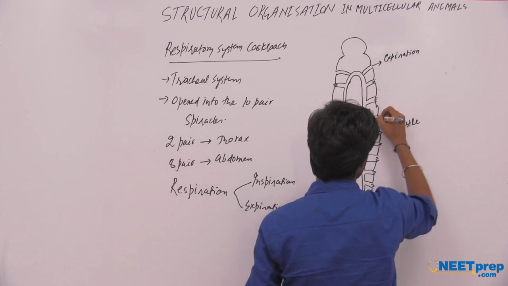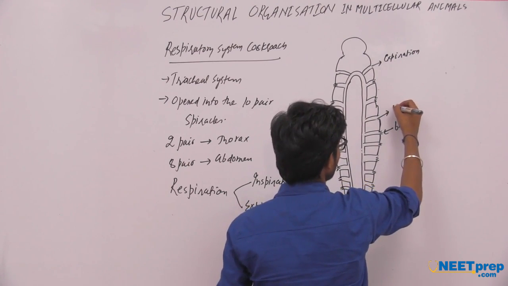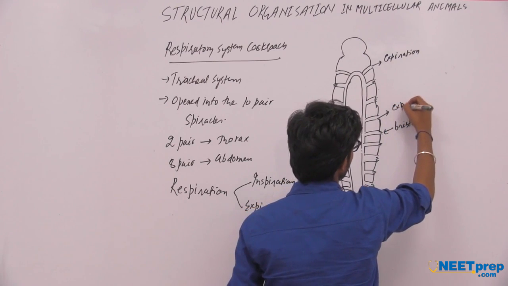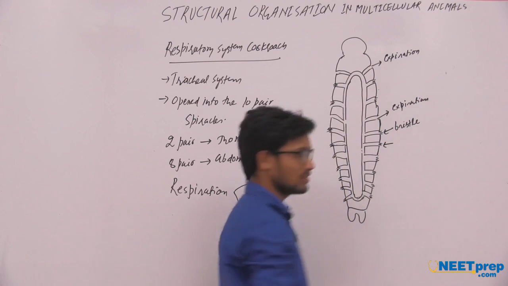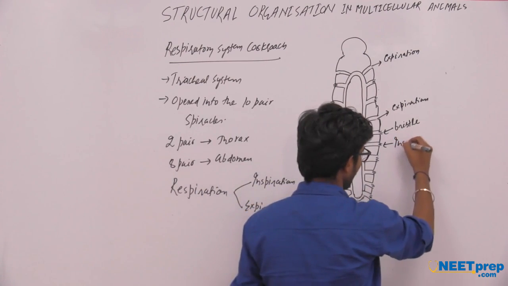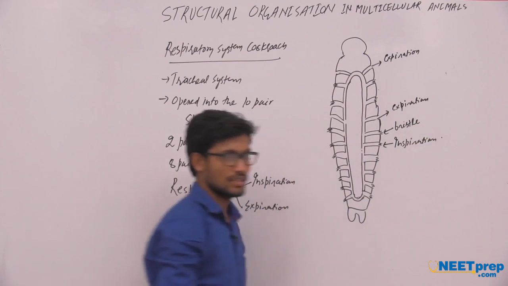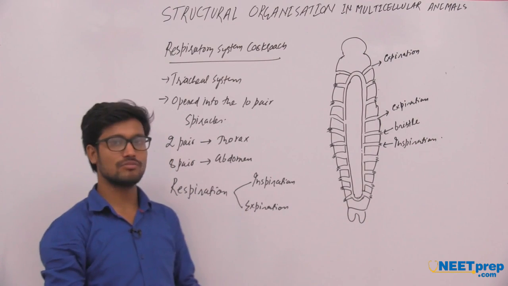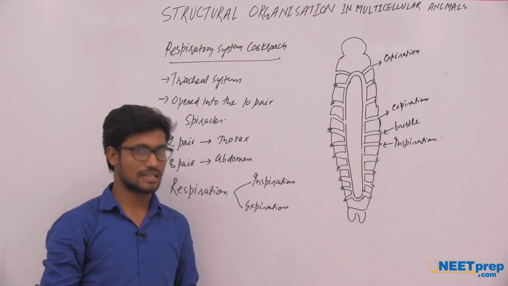Expiration takes place through the first pair of spiracles of the thorax region and the first pair of spiracles of the abdomen region. Besides that, through all pairs of spiracles, inspiration will take place. This is about the respiratory system of the cockroach. Now I am going to discuss the reproductive system of the cockroach.